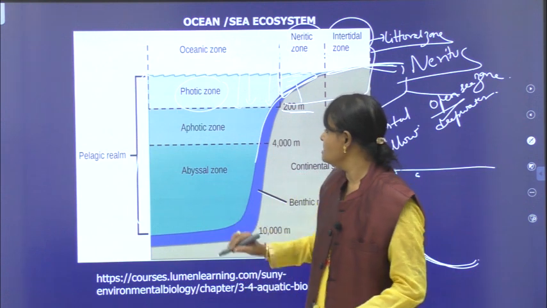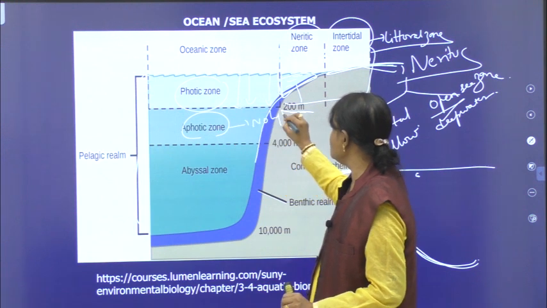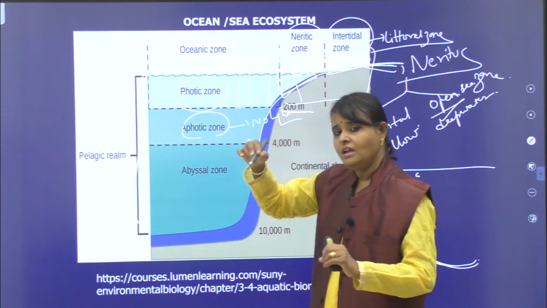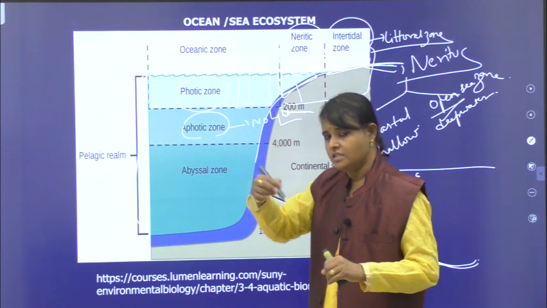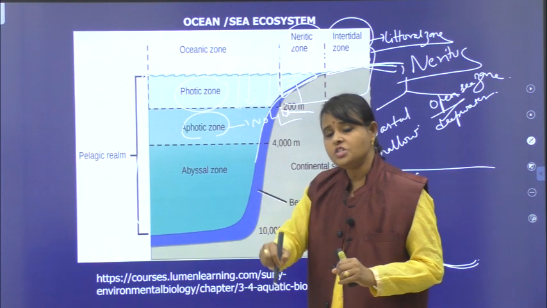Aphotic zone means no light penetration zone. That's why after 200 meters, slowly the light becomes dim and finally it disappears. It cannot penetrate that deep into the ocean or the sea.